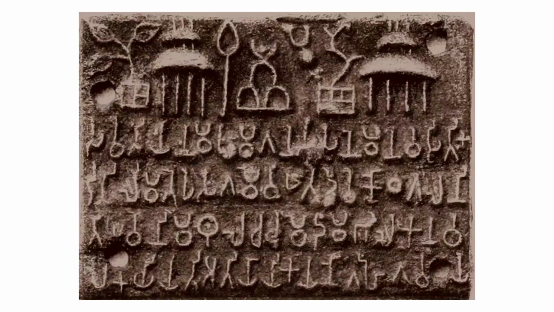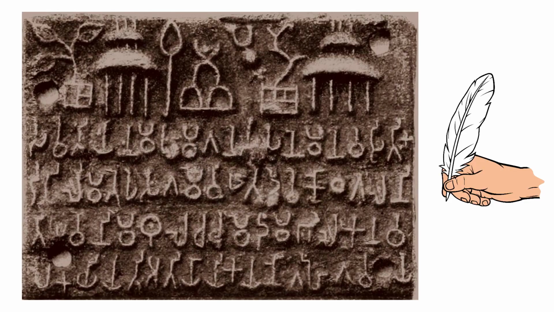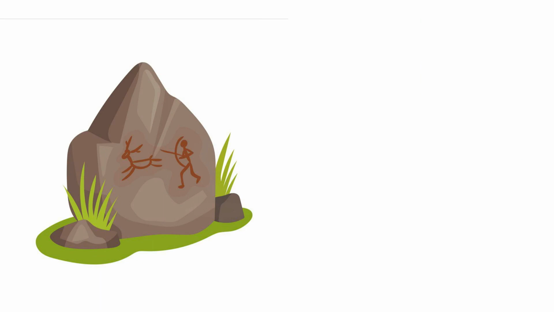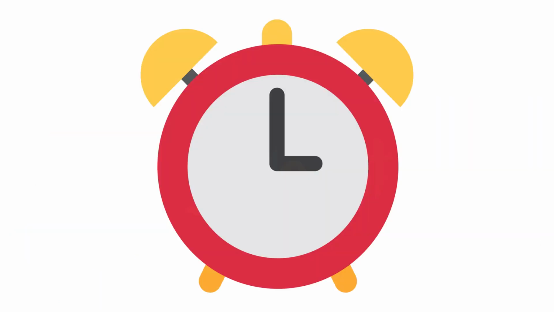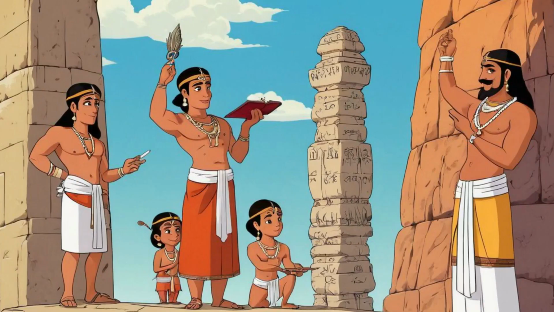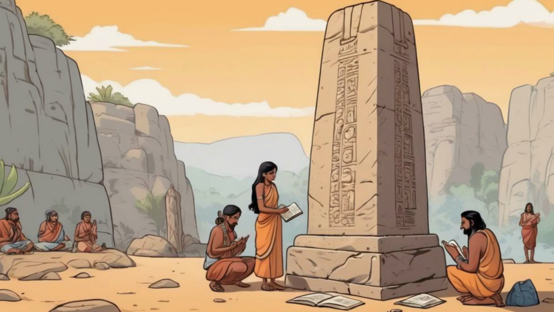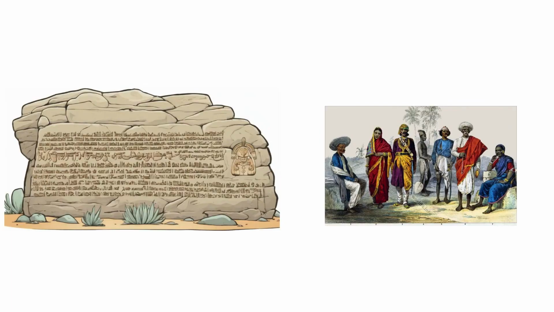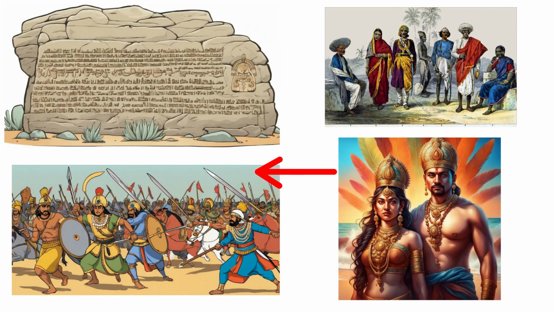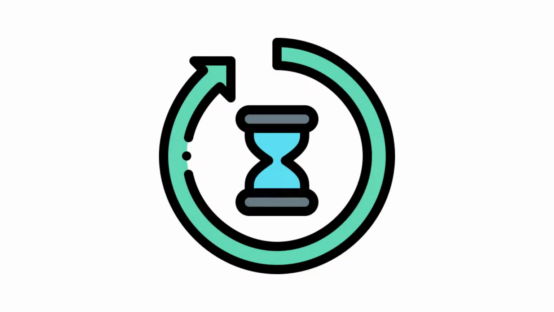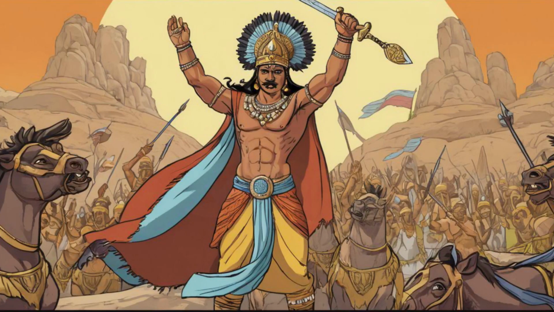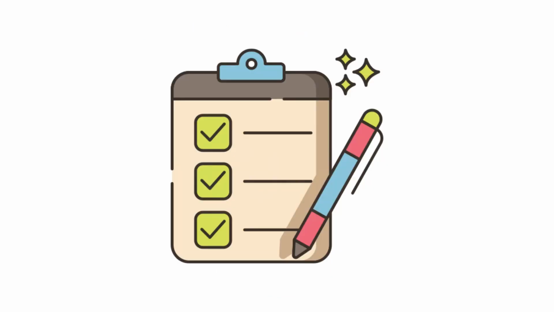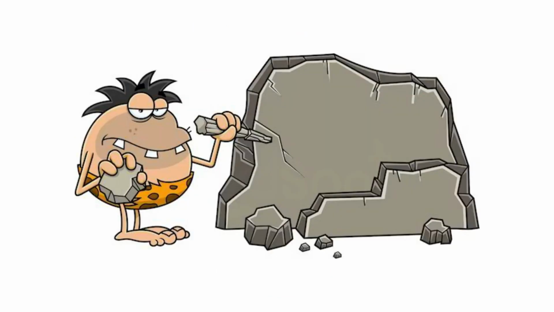We can also study inscriptions. These are writings on relatively hard surfaces such as stone or metal. Sometimes kings got their orders inscribed so that people could see, read and obey them. There are other kinds of inscriptions as well, where men and women, including kings and queens, recorded what they did. For example, kings often kept records of victories in battle. Can you think of the advantages of writing on a hard surface and what could have been the difficulties?